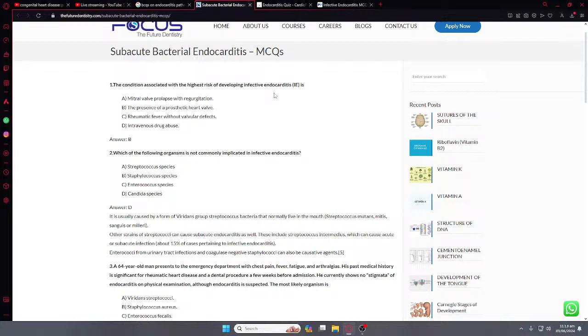Which of the following organisms is not commonly implicated? Okay, streptococcus species is, staphylococcus also, enterococcus and candida. Candida species causes vaginal disease like an STI type. So C is the answer, because enterococcus species do cause prosthetic heart valve disease.